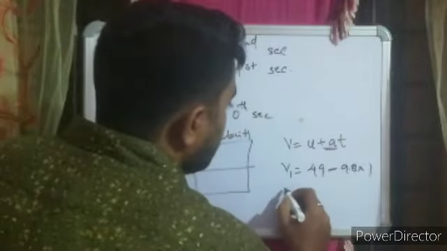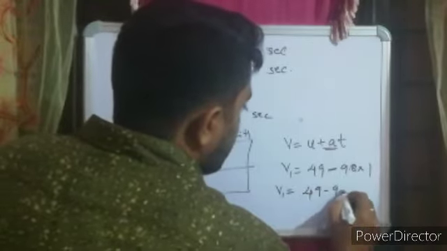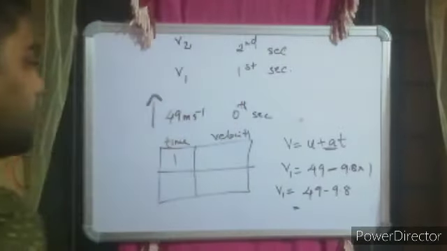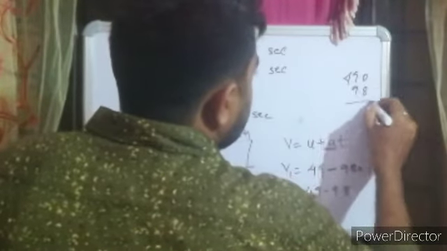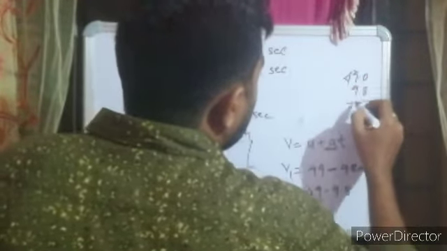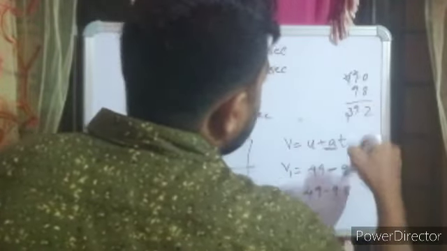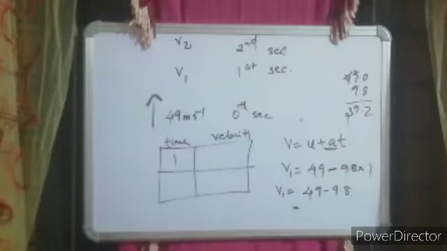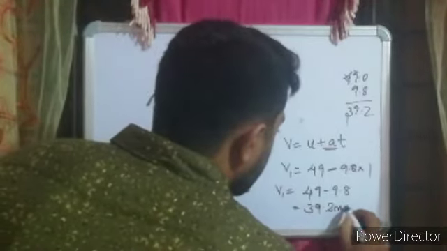So you will be getting v1 as equal to 49 minus 9.8, which will be equal to 39.2 meter second raised to minus 1.